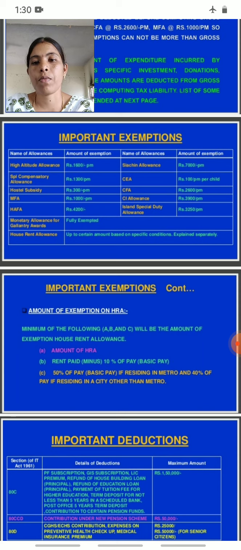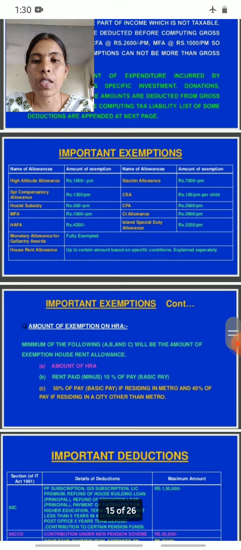Hostel subsidy. The third one is hostel subsidy. So the amount of exemption is 300 rupees per month. Name of allowance is CFA and amount of exemption is 2,600 per month.